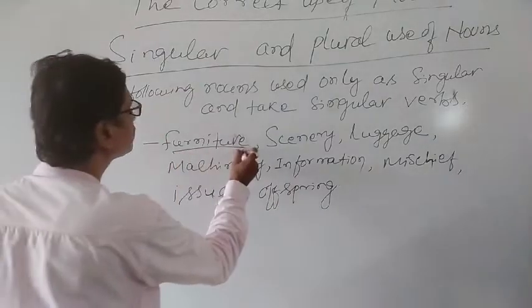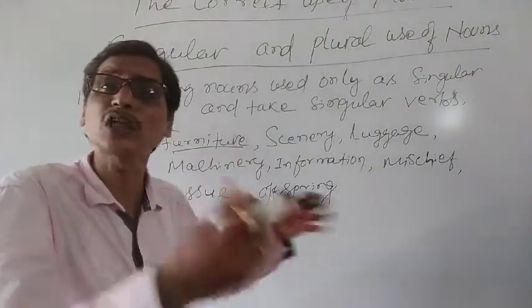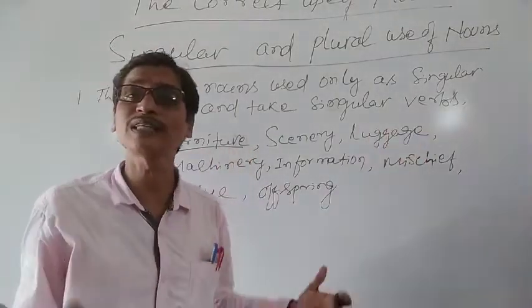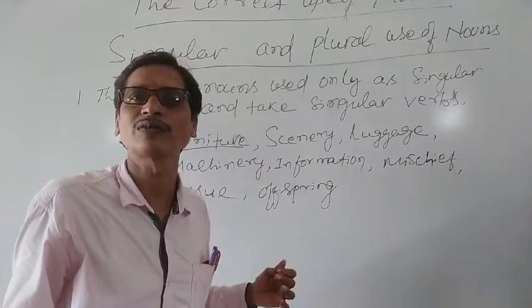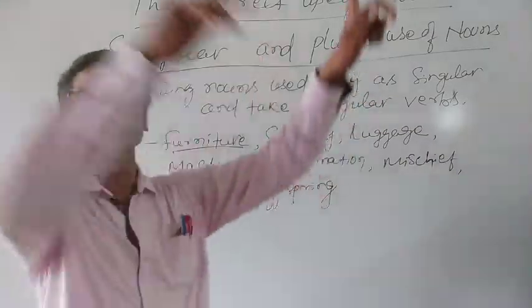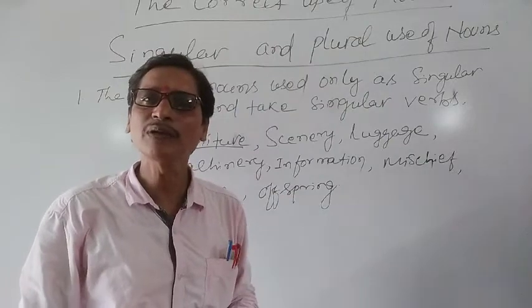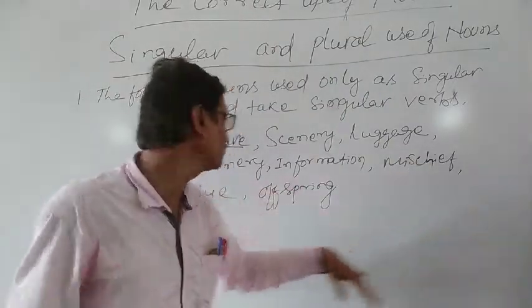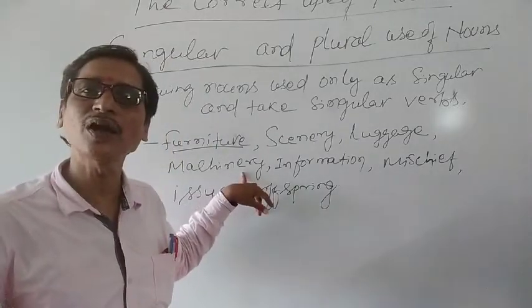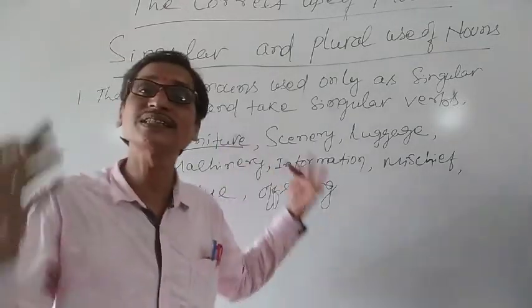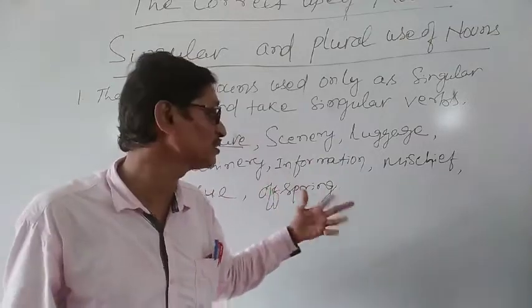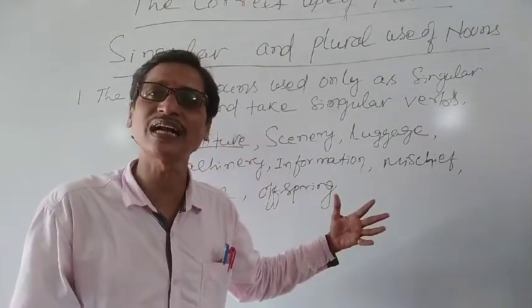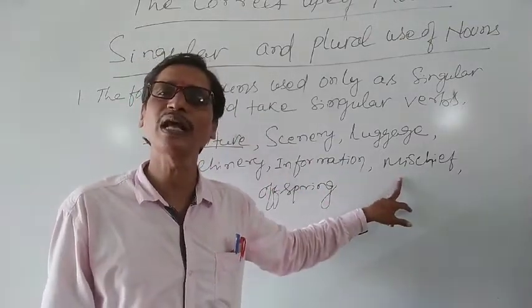Like furniture. We cannot make it furnitures. We cannot write "the furnitures in my house"; it is "the furniture in our house." Understand? Similarly, scenery cannot be a plural noun. Luggage cannot be a plural noun. Machinery cannot be a plural noun. Information, we cannot write informations. Mischiefs also we cannot write. Mischief is itself a singular noun.